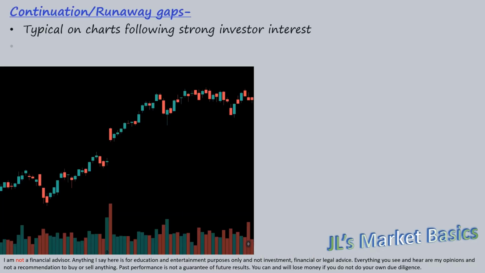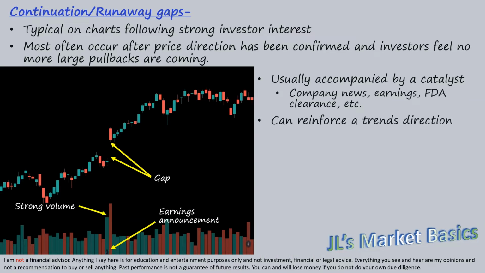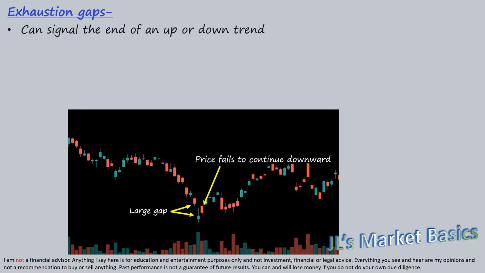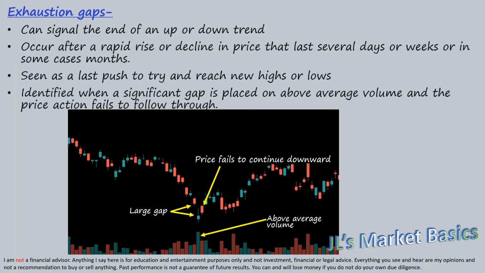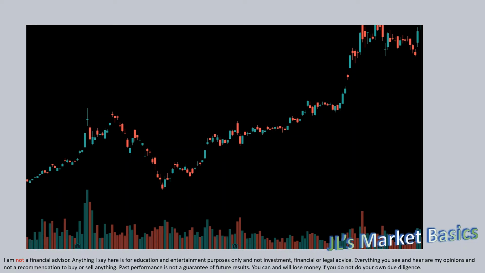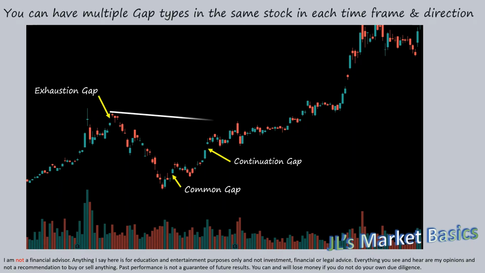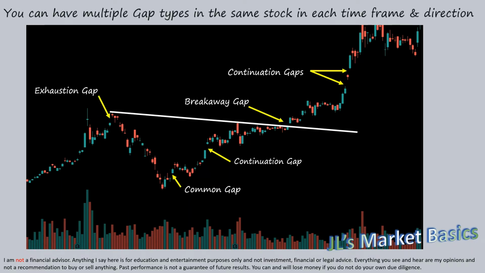The continuation or runaway gap is usually seen once a trend has been established and investor sentiment is picking up, with fears of a strong pullback going away. There is normally a strong catalyst and strong volume that help fuel this type of gap. The exhaustion gap is seen as a gap that can signal the end of a trend, normally occurring after several days or weeks of strong price movement in one direction. These types of gaps can be large, but will normally have very little follow through on price action. Gaps are not limited to one time frame or direction. It is possible to see multiple types of gaps on a particular chart for the same time frame.